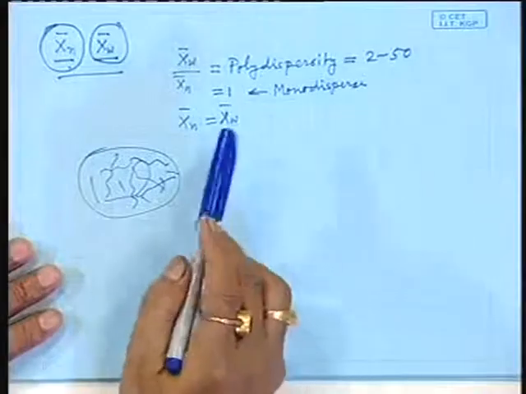If the sample of polymer contains a large distribution, its mechanical, thermal and optical properties will all be influenced by this dispersity of molecular sizes. We will discuss those things when we discuss the structure property relationship of polymers.